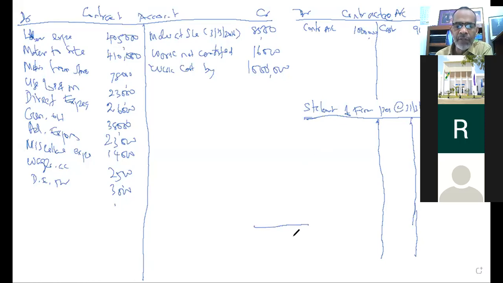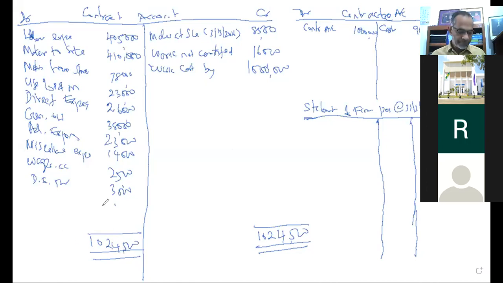Therefore, we have to find out whether the company has a profit or a loss. For that, we have to find out where the higher amount is. You have to find out the answer. What is the grand total of the credit side? 8,500 plus 16,000 plus 1 million. That will be 1,024,500. 1,024,500 is the grand total.